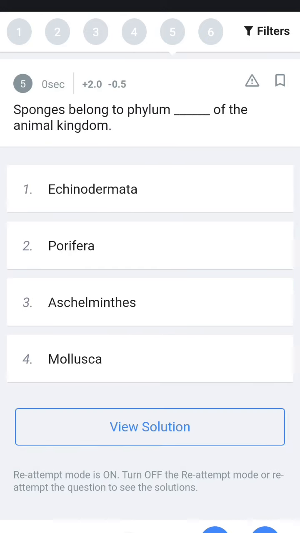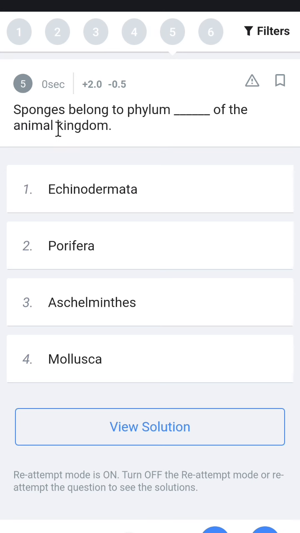The sponge belongs to which of the following phyla? The options are Echinodermata, Porifera, Platyhelminthes, and Mollusca.